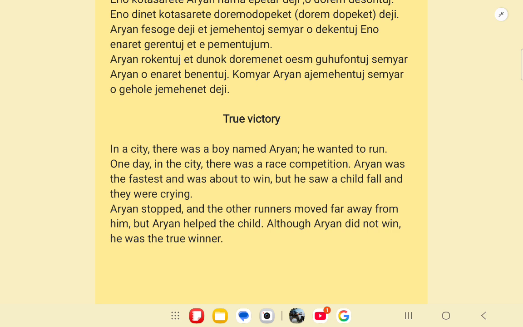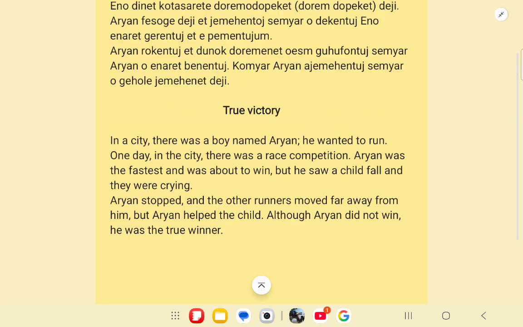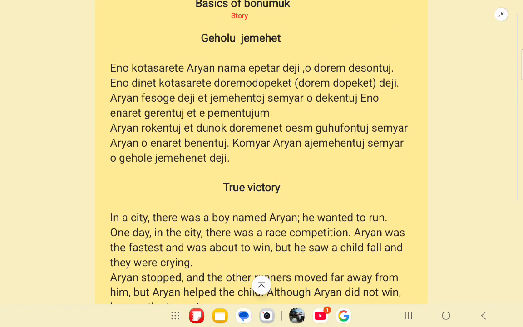and he was crying. Aryan stopped and the other runners moved far away from him. But Aryan helped the child. Although Aryan did not win, he was the true winner. Okay, now let us break down word by word.